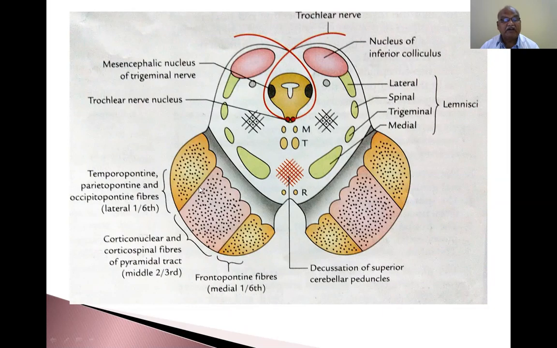Here are the corticonuclear fibers, corticospinal fibers, and the temporopontine, parietopontine, occipitopontine fibers in the lateral one-sixth, and frontopontine fibers in the medial one-sixth. Medial one-sixth, middle two-thirds, and lateral one-sixth. The different types of fibers are present at the level of the nucleus of inferior colliculus. So this nucleus of inferior colliculus is nothing but a collection of neurons connecting the medial geniculate body concerned with auditory function. So this is the structural pattern of transverse section of midbrain at the level of inferior colliculus.